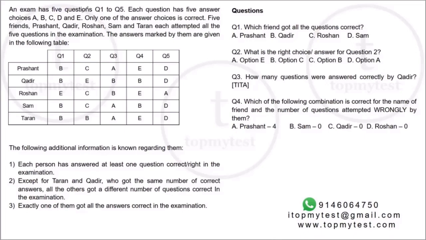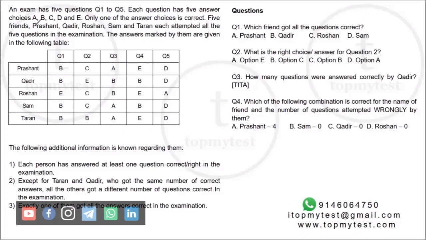An exam has 5 questions, 1 to 5. Each question has 5 answer choices, A to E. Only one of the answer choices is correct. 5 friends, Prashant, Kadir, Roshan, Sam, Taran, P, Q, R, S, T, each attempted all 5 questions in the examination. The answers marked by them are given in the following table. So this is the answers marked by all of them.